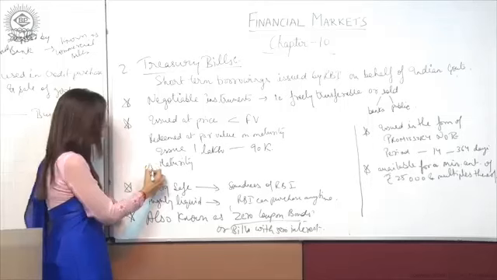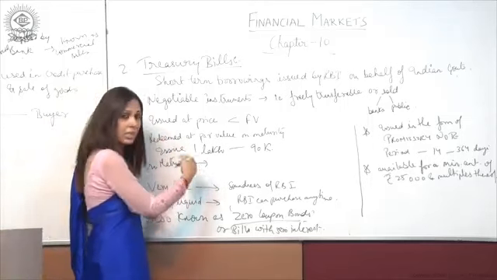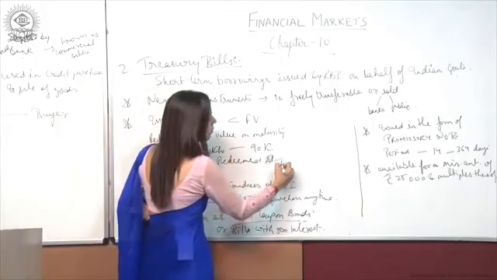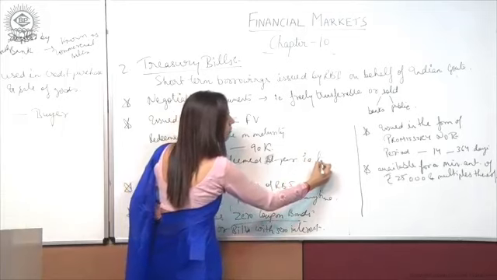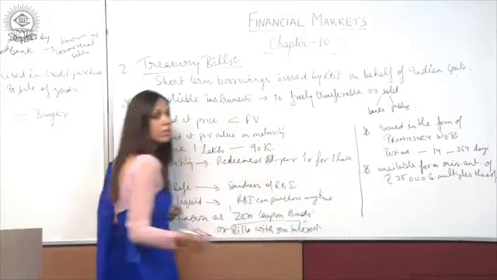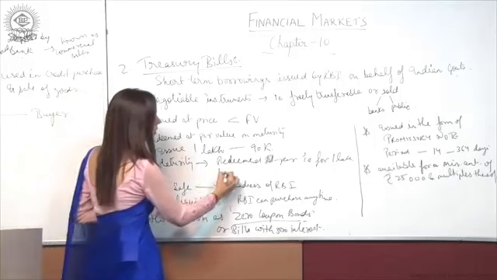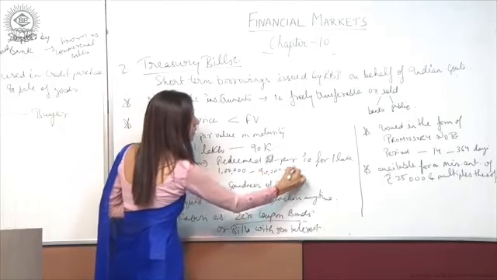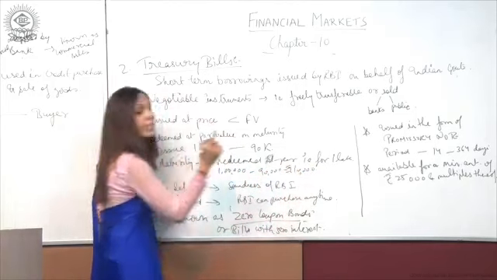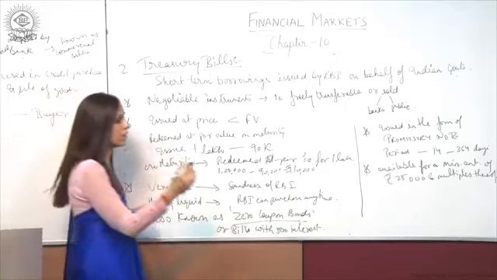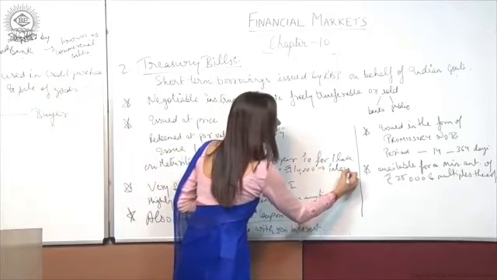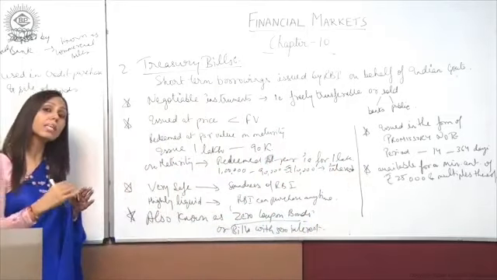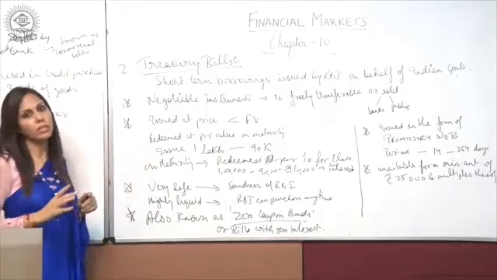So on maturity, these bills will be redeemed at par, that is for 1 lakh. The difference is 1 lakh minus 90 equals 10. So these 10,000 rupees would be the interest received by the person who has purchased these treasury bills.